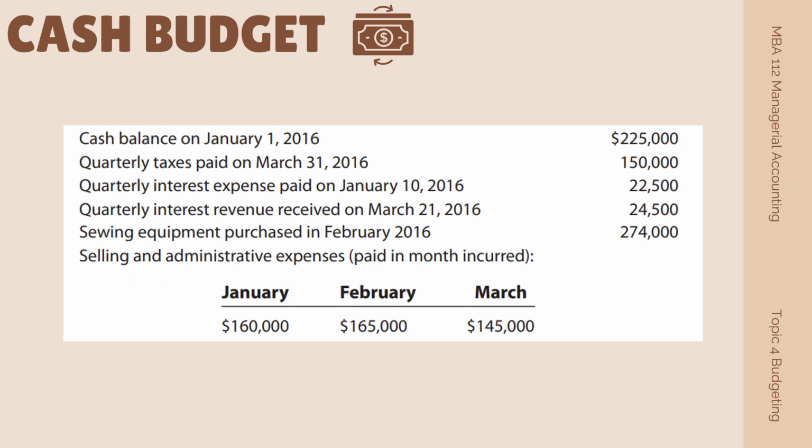So in this table, this shows the other receipts and payments like cash balance, the quarterly taxes paid, the interest expense paid, interest revenue received, sewing equipment purchased in February 2016, and the selling and administrative expenses.